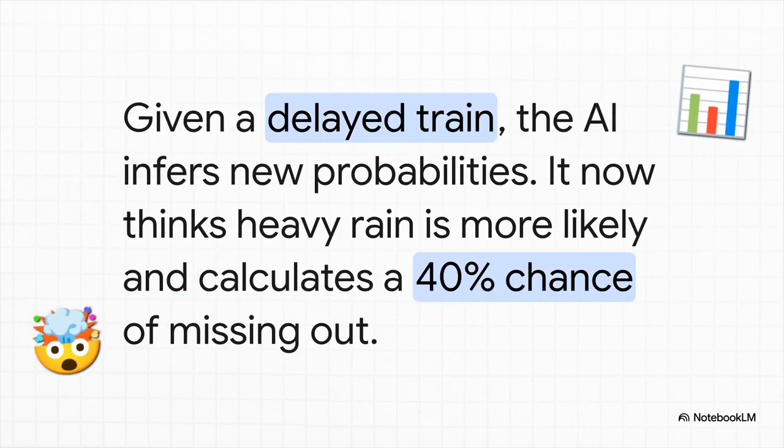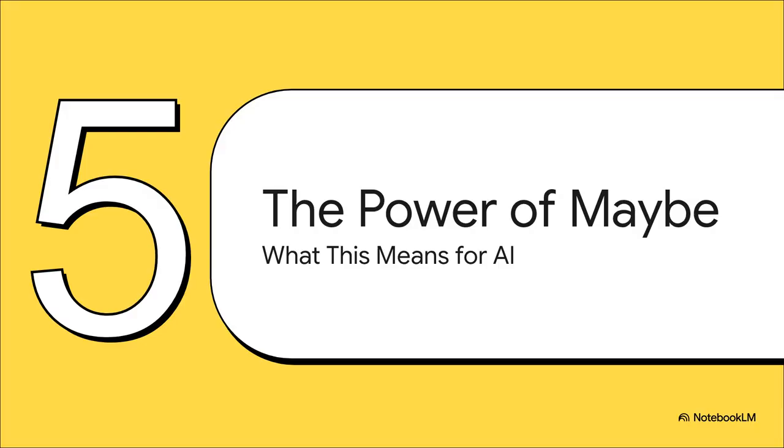And boom, look at this output. Just by knowing the train is delayed, the AI has completely updated its worldview. It now thinks there's a higher chance of heavy rain than before. And most importantly, it's calculated a 60% chance we'll still make our appointment and a 40% chance we'll miss it. It reasoned backwards from an effect to figure out the most likely causes. That's just so cool. So, what's the big picture here?